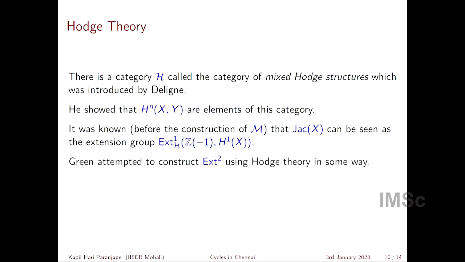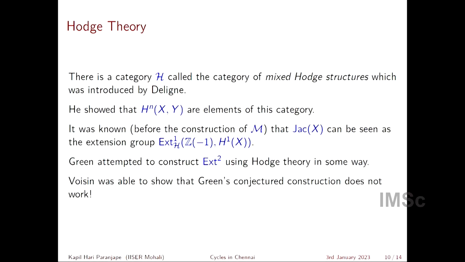And so Green constructed a certain element. When Green did this work, Nori's category had not yet been constructed, or certainly its construction was not that well known. And so he wanted to construct Ext^2 using Hodge theory directly, rather than go through this elaborate construction due to Nori. And Voisin was able to show that Green's conjectured construction doesn't work.